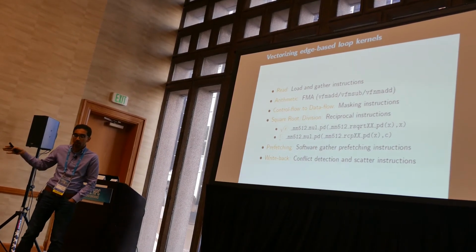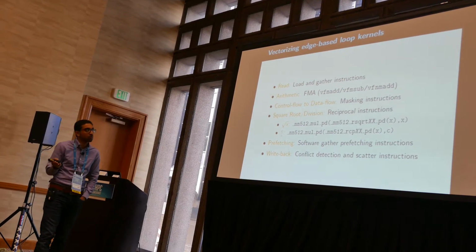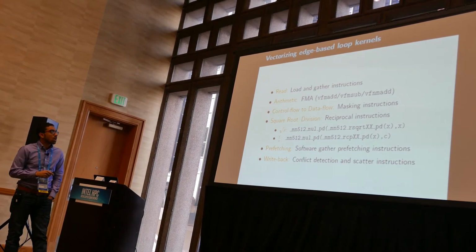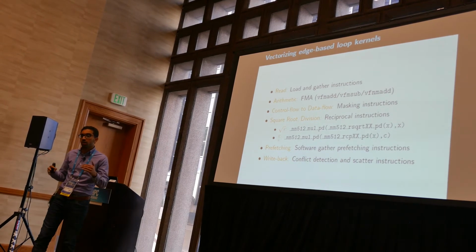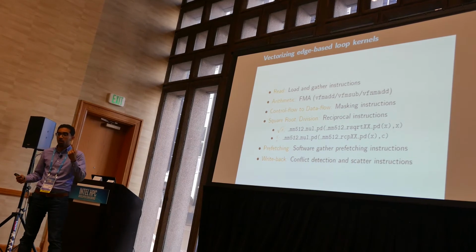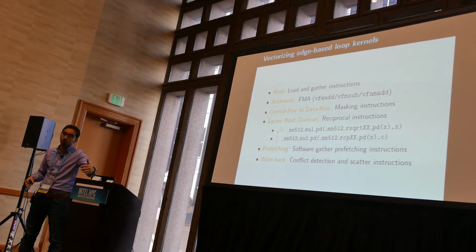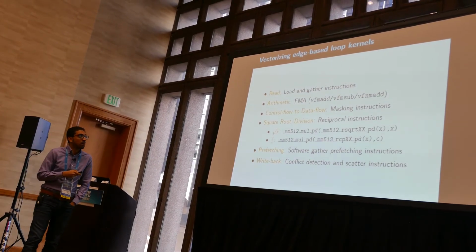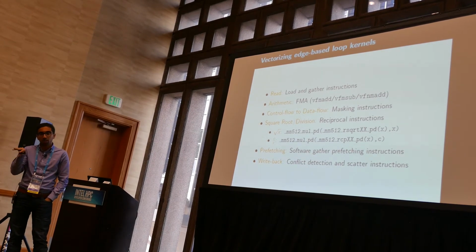We perform several gather instructions to load this data, and we also utilize the AVX512 gather instruction that's implemented in KNL as well as in Skylake. For the arithmetic operations, all of our operations are adjusted to be fused multiply-add. So we don't have a single multiply, a single add or a single division. All of them are fused multiply-add, and there's no division at all. We utilize FMA, FMS and negation for add if you have a negated value.